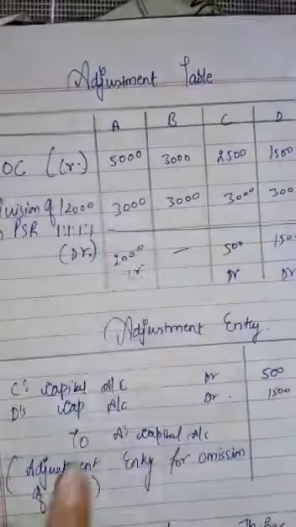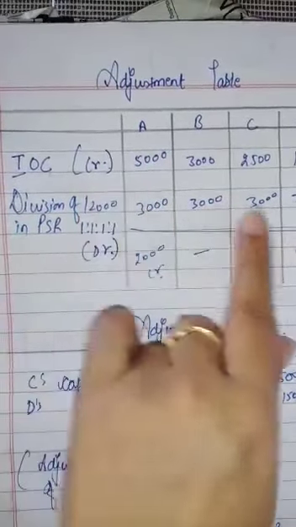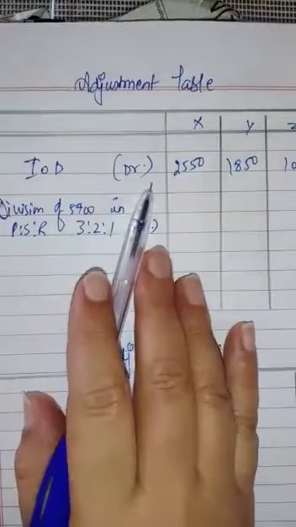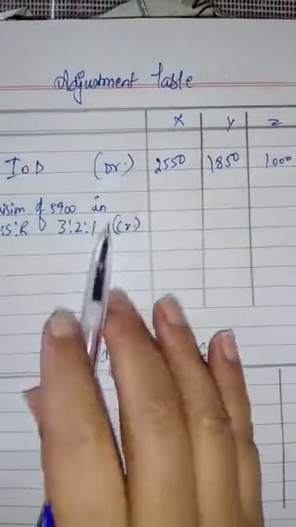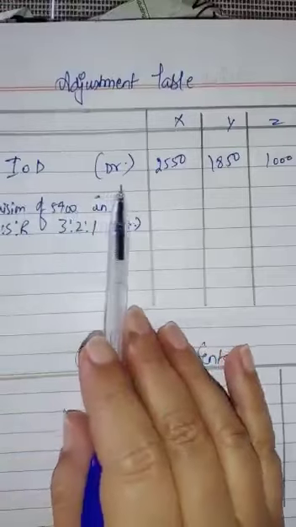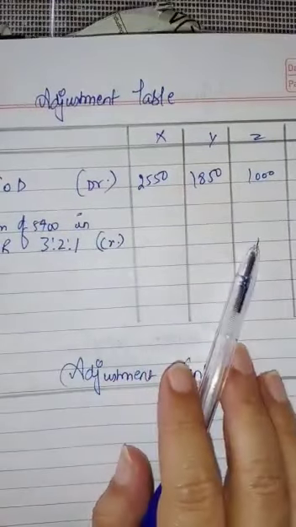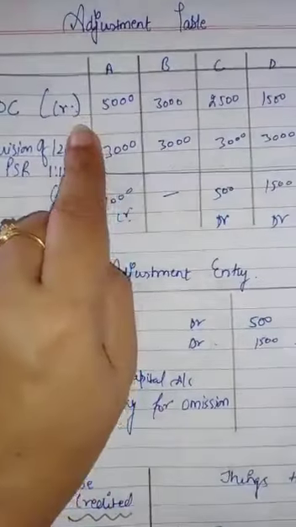In the previous question, we credited interest on capital and the total we debited. But in this question, if we are starting with debit balance, we will credit this total in profit sharing ratio. Just opposite we will do. If we take interest on drawings from the partners, then the profit will increase by 5400. This profit will be divided among the partners in 3:1. This is the logic. If we have to give something to them, that means we have divided the profit more, that we will take back.